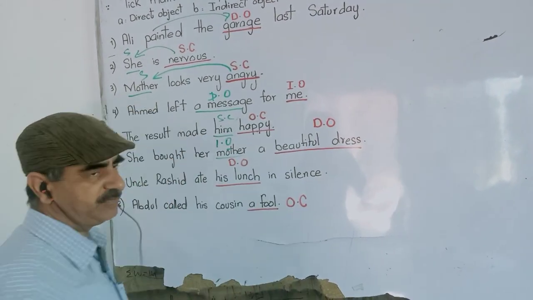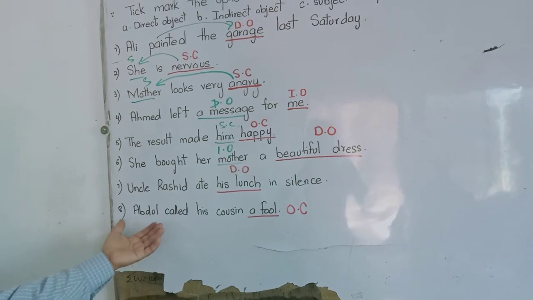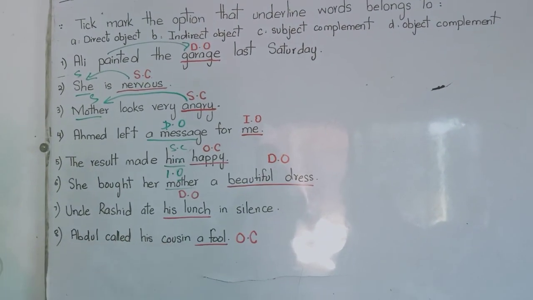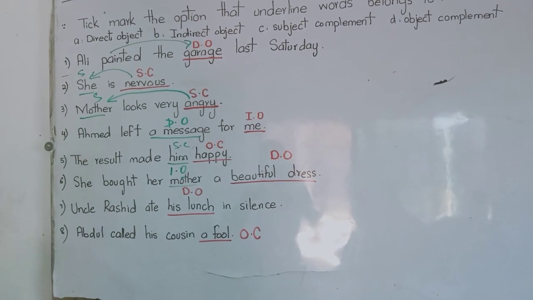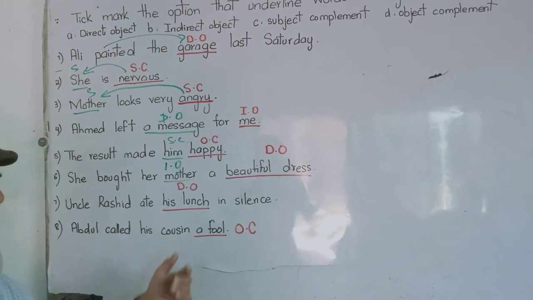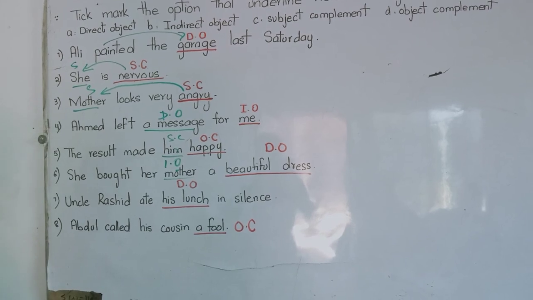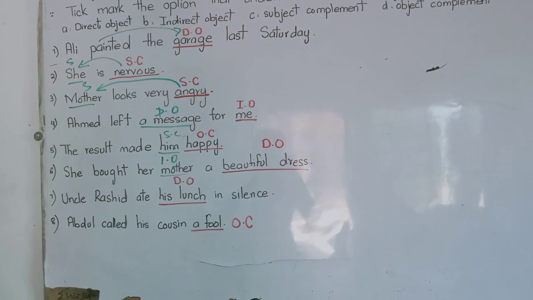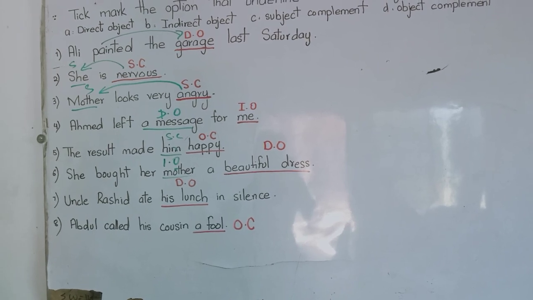Clear? And then next one, Abdul called his cousin a fool. What is a fool? Object complement.